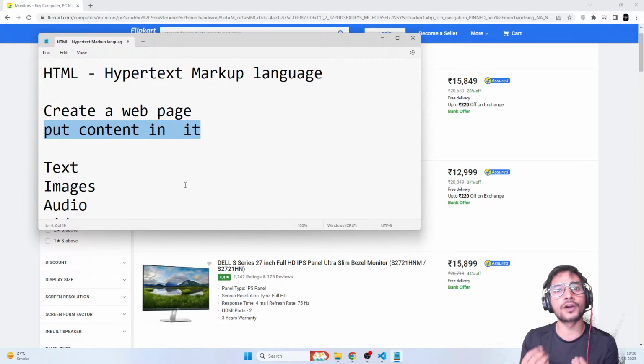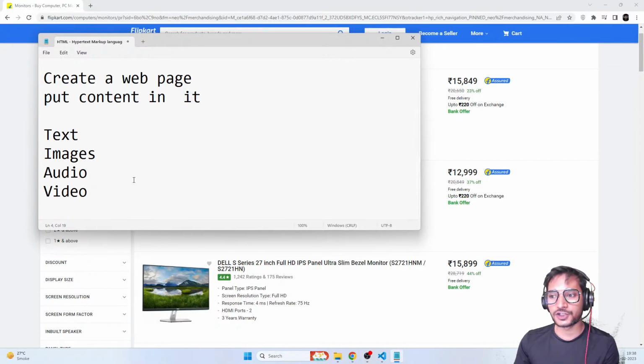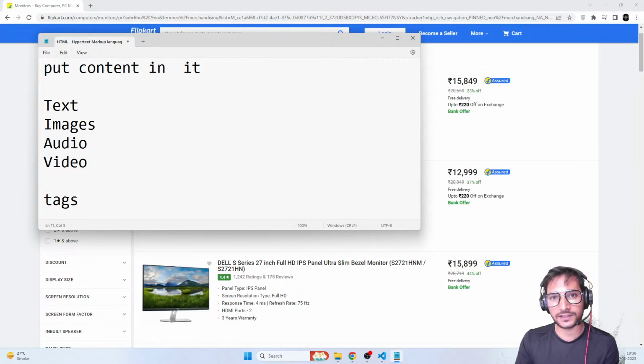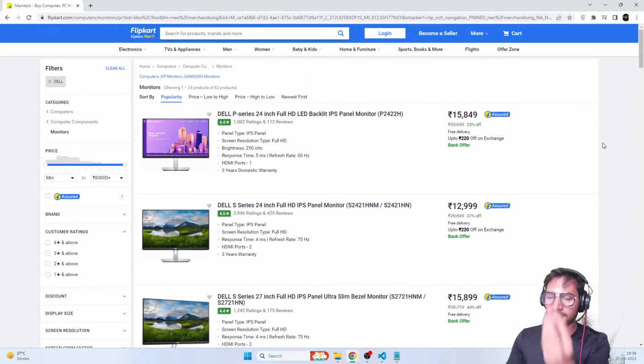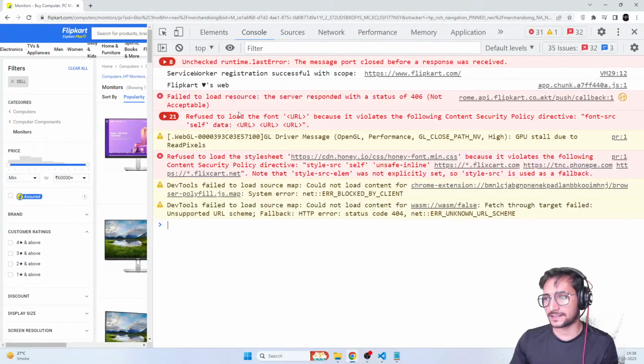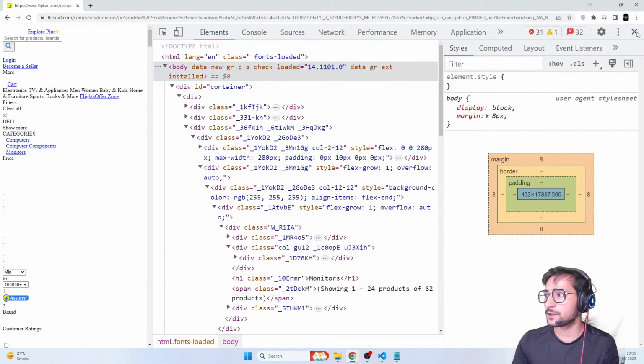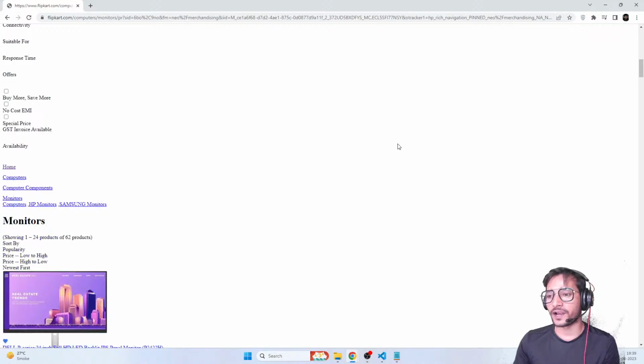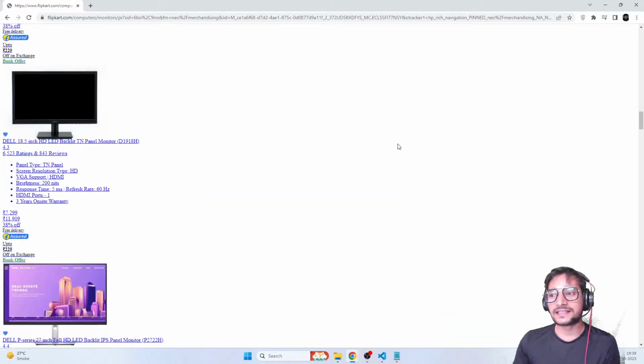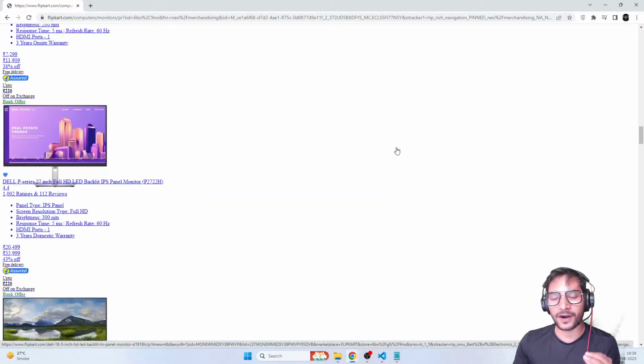Now, this is something that we already know, right? And HTML is written in tags. As a language, it is written in tags. Now, when we only use HTML and put content on the web page, the content looks very normal. For example, if I go ahead and remove the CSS from this particular web page, let's say I simply delete the CSS, this is how the page will look. You can see now, right? This is your Flipkart page by only using HTML.